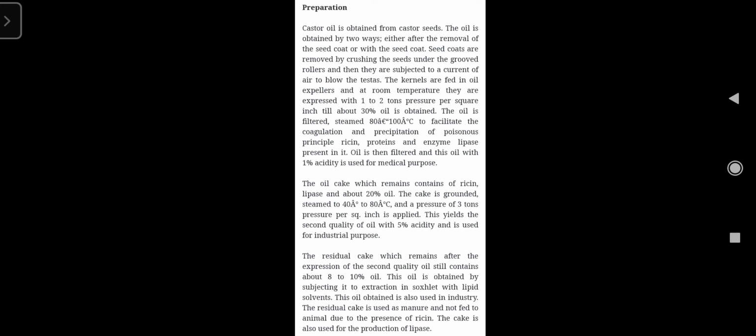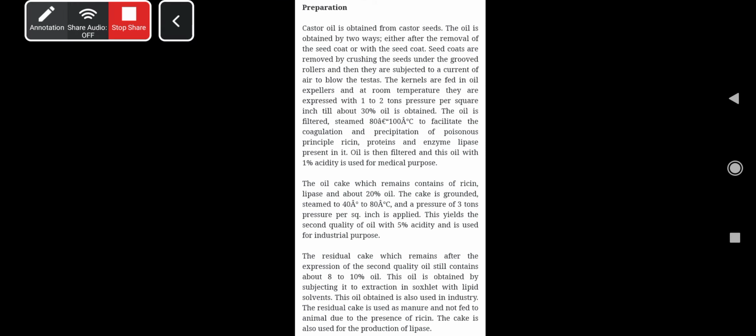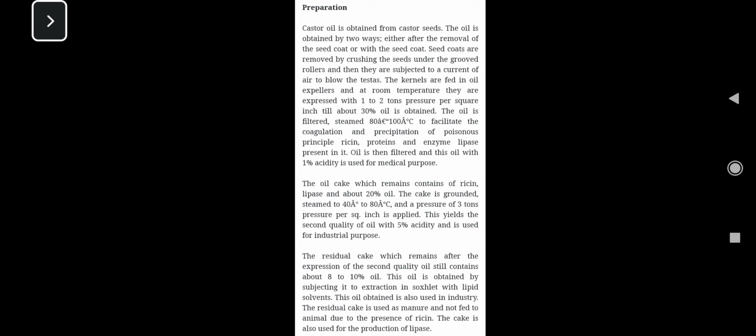The seed coats are removed by crushing the seeds under a grooved roller, and then they are subjected to a current of air to blow off the testa. The kernels are fed into an oil expeller, and at room temperature they are expressed with 1 to 2 tons pressure per square inch. That is the pressure requirement, right?